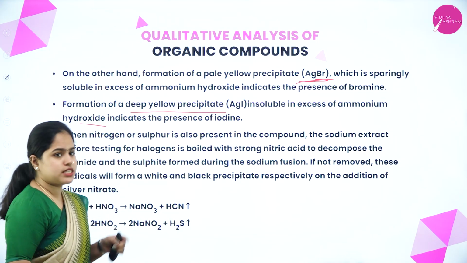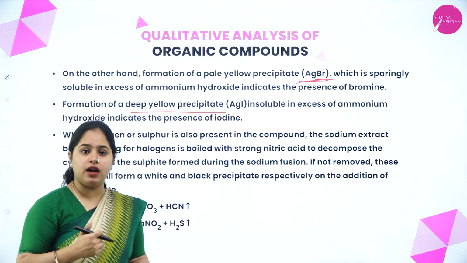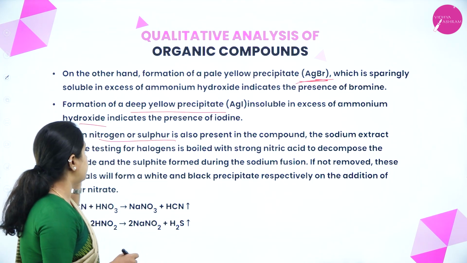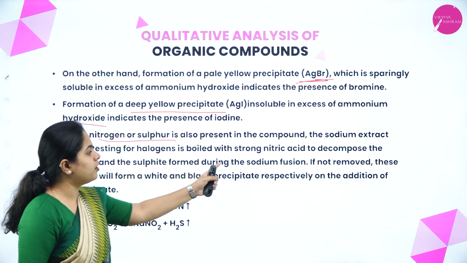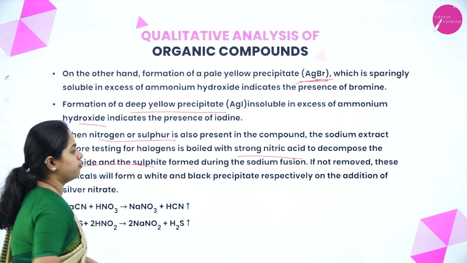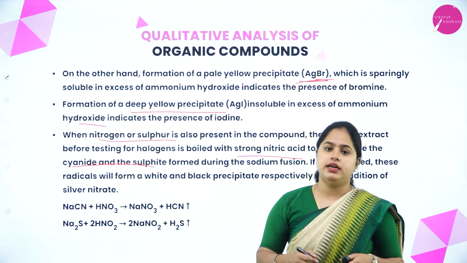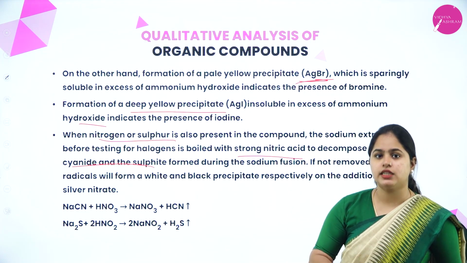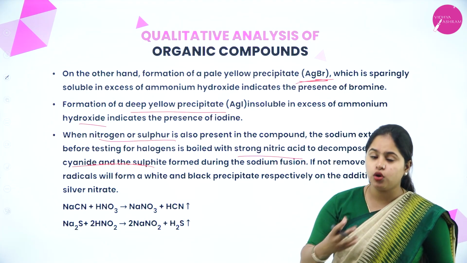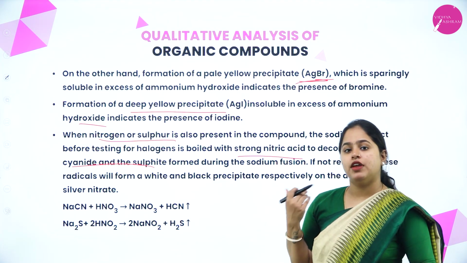Now when nitrogen or sulfur is also present in the compound apart from halogens, if there is nitrogen as well as sulfur present in the compound, the sodium extract before testing for halogen is boiled with strong nitric acid to decompose the cyanide and sulfide formed during the sodium fusion. That means if the organic compound contains halogens as well as nitrogen and sulfur, to detect the presence of halogens in it, first we have to remove the nitrogen and sulfur from it. We have to decompose it.